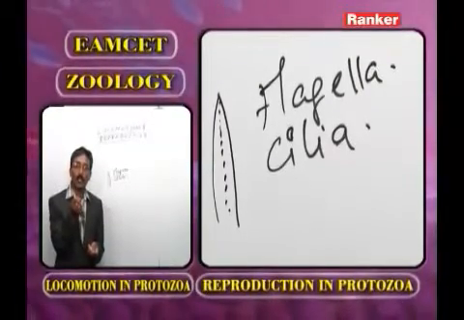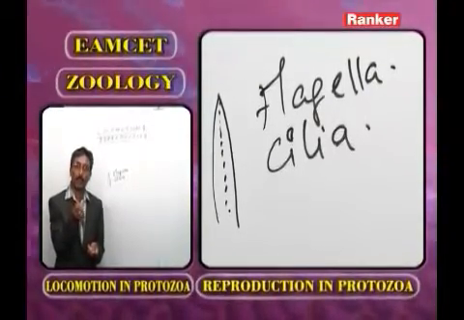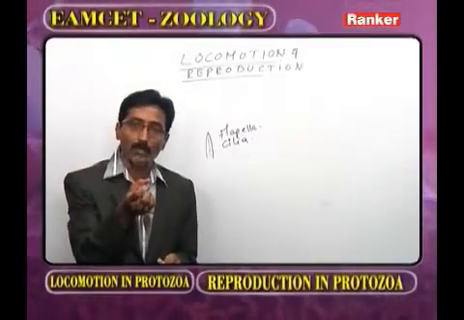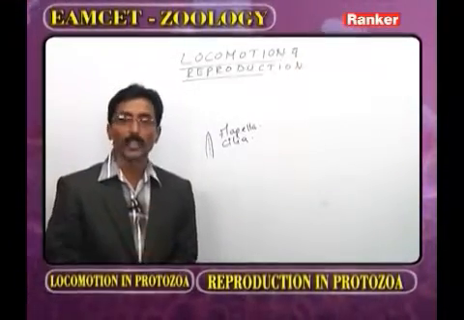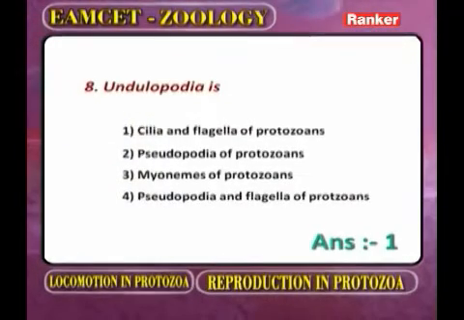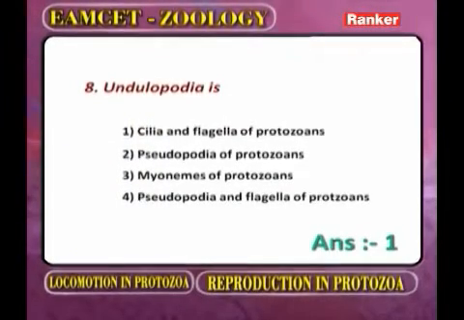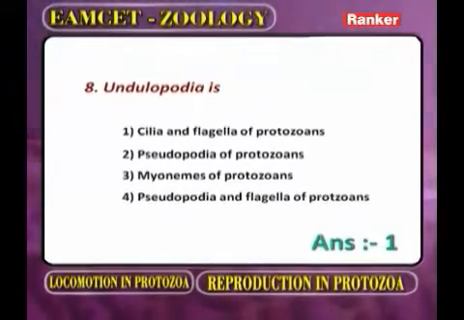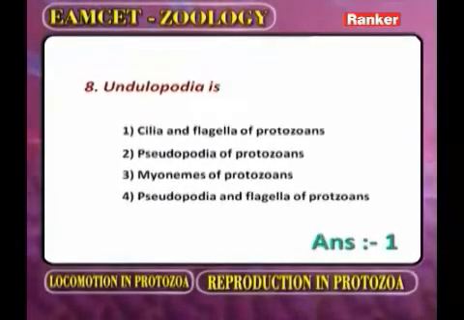Why are they called Angelopodia? They help in the progression of the body. The flagella and cilia help in the progression of the body. Now as we observe the options for Angelopodia, one is cilia and flagella protozoans, the second is Pseudopodia, the third is myonemes, and the fourth is Pseudopodia and flagella.